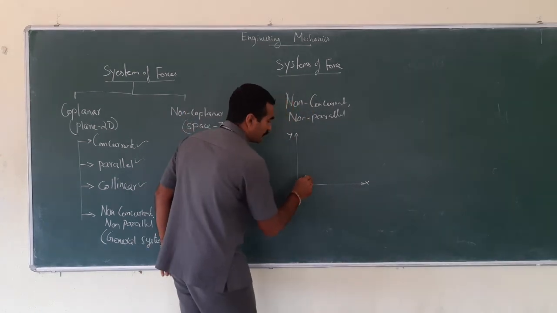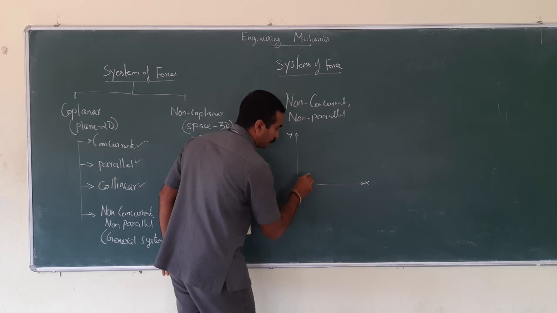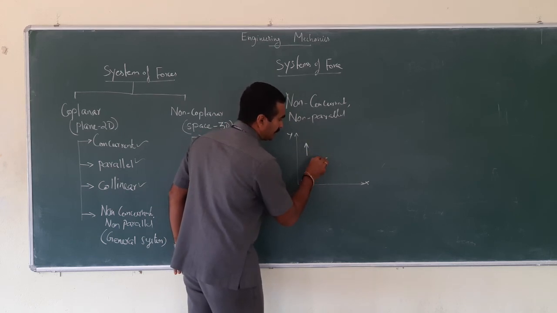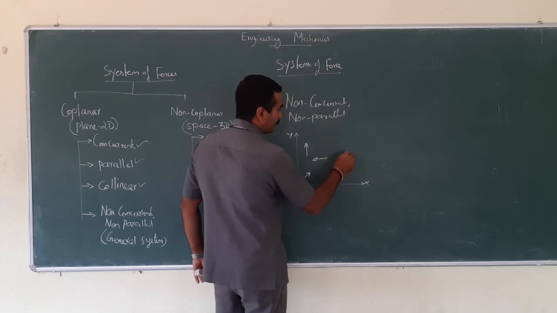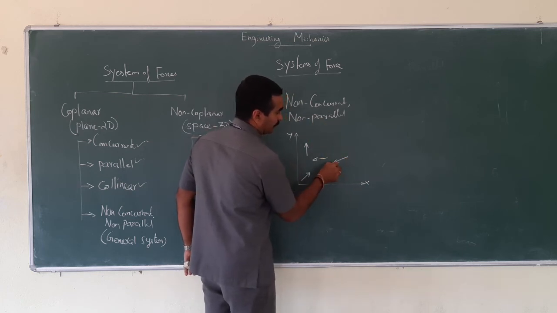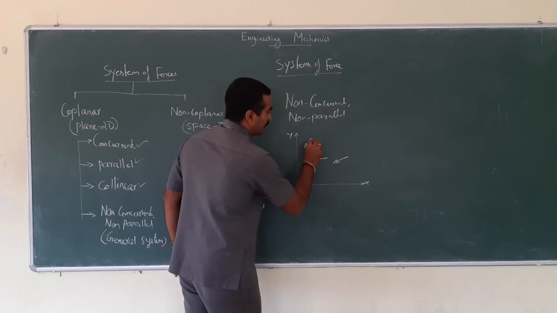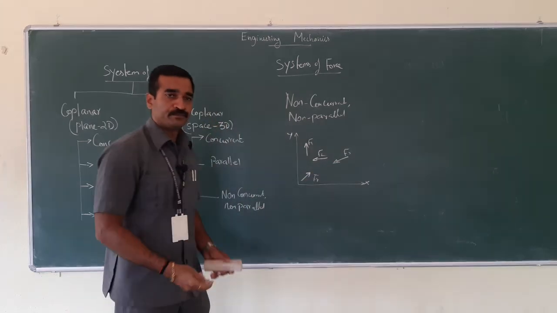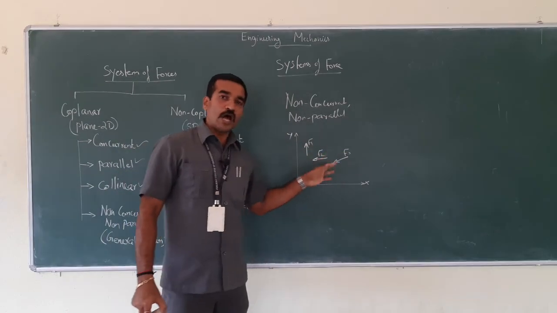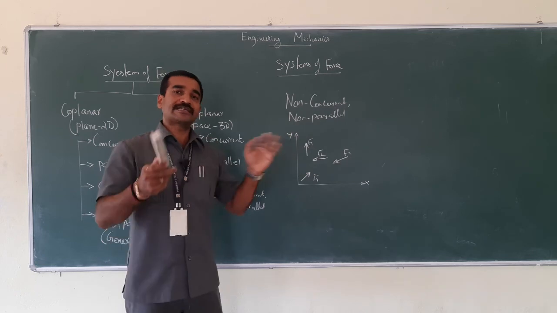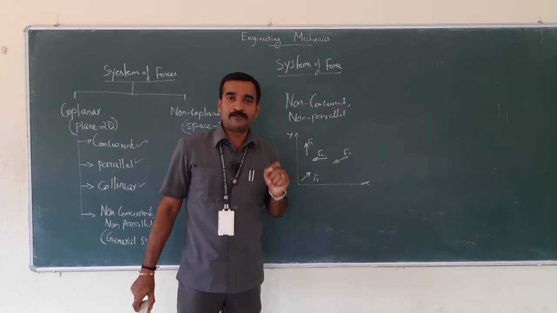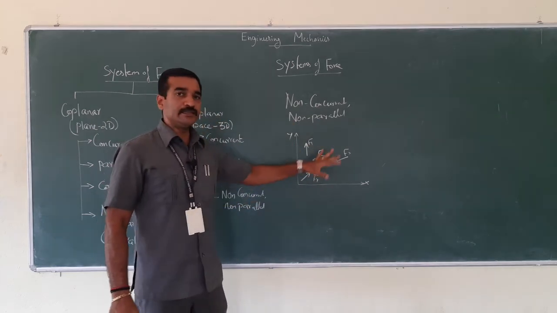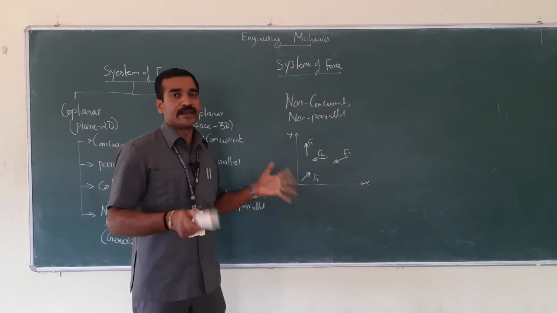Suppose, assume the force is acting in this manner, the force is acting in this manner, a force is acting in this manner, and a force is acting in this manner. Look at here, this is F1, this is F2, this is F3, and this is F4. See, none of the forces are parallel or concurrent. If it is concurrent, it should meet at a point. If it is parallel, it should be parallel to each other.